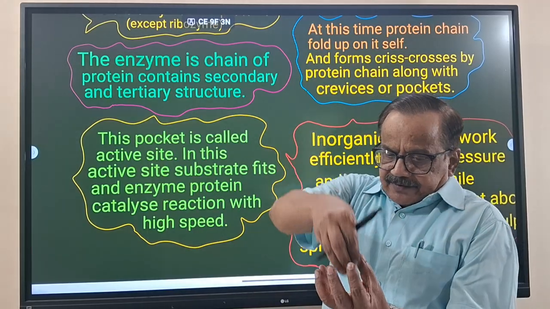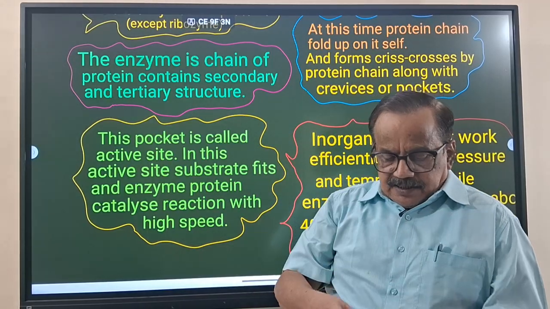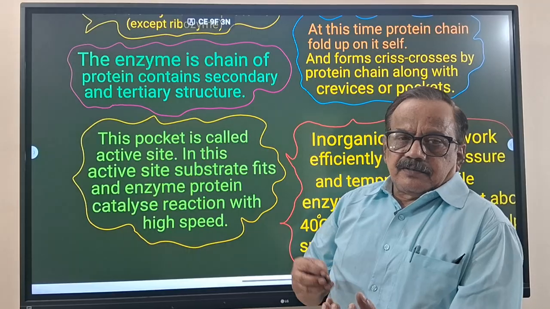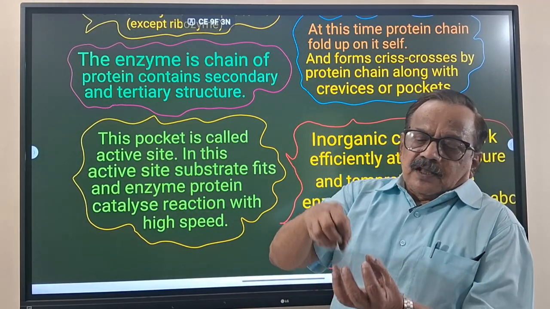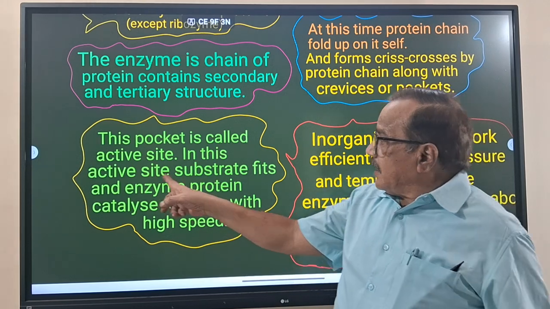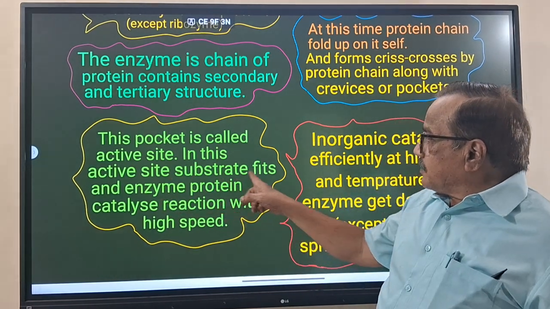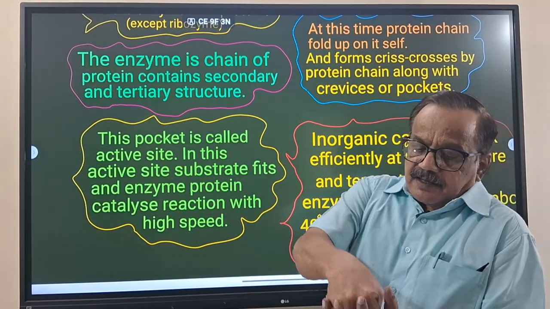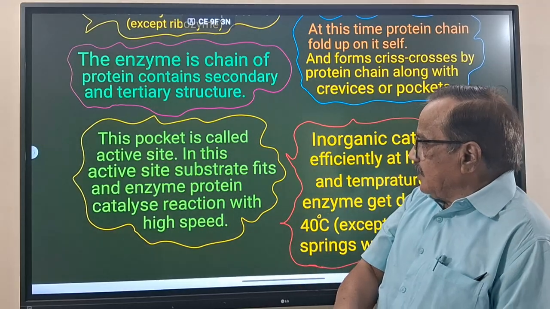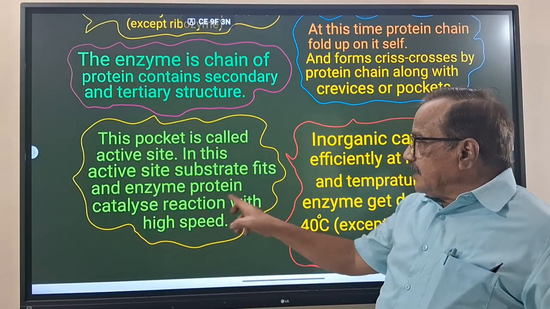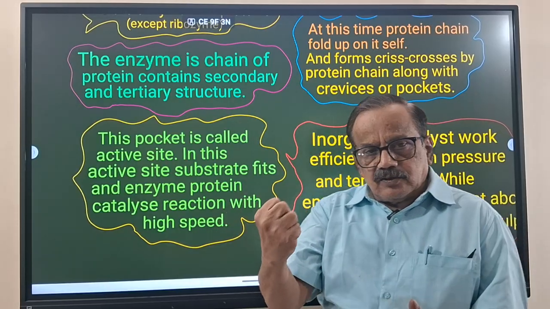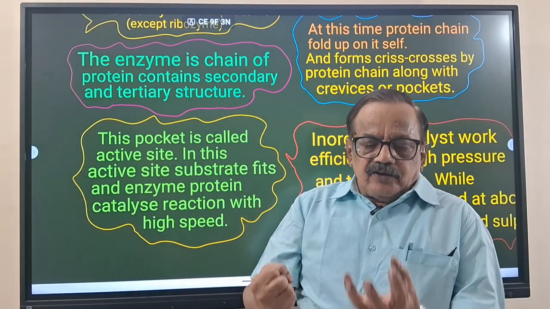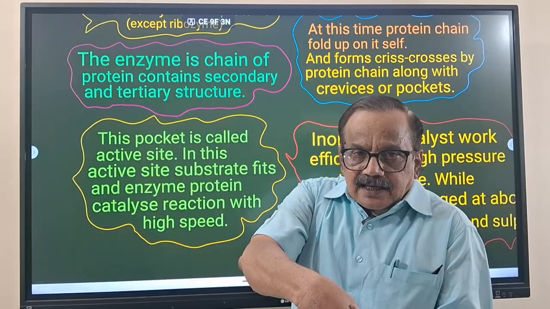The active site has a cup-like shape. In that, the substrate will come and sit. Here, you see, this is a cup-like shape. The substrate, like a ball, will come and sit in this. So the substrate fits in the cup-like active site, and then the enzyme protein catalyzes. The substrate which is going to convert into the product will come and sit in the active site.